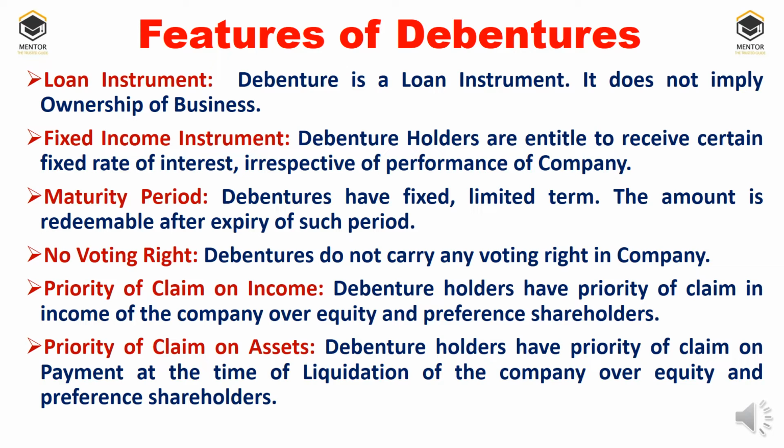On debentures, always a fixed interest rate will be charged and a fixed interest amount will be given to the debenture holders, irrespective of the performance and profitability of the company. Maturity period: debentures have a fixed, limited term of maturity. The amount is redeemed only after the expiry of that period.